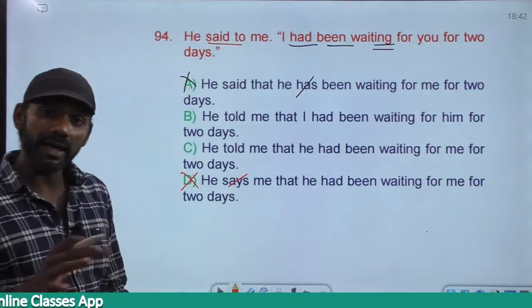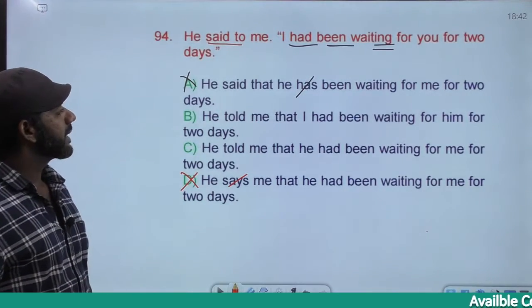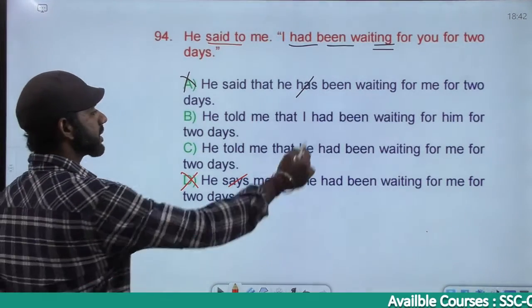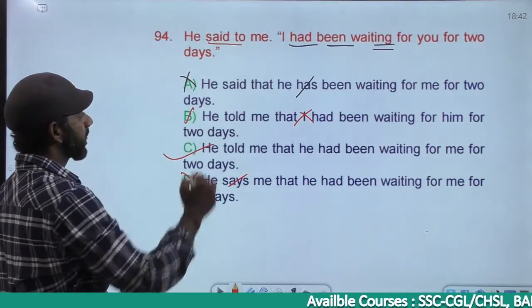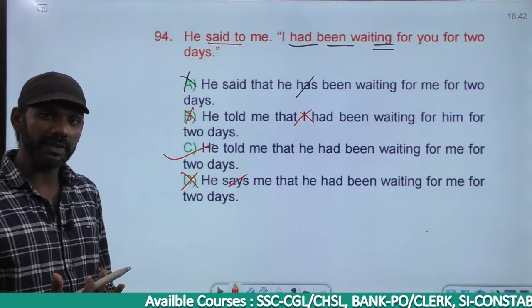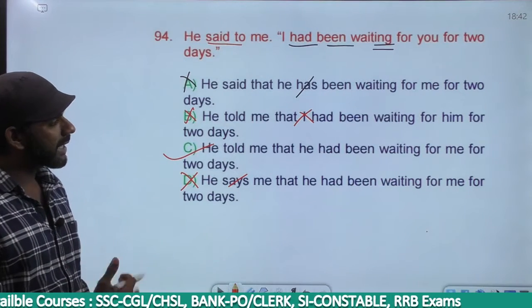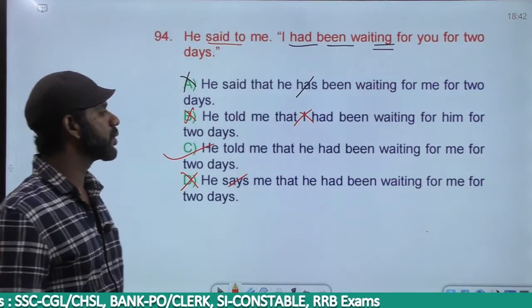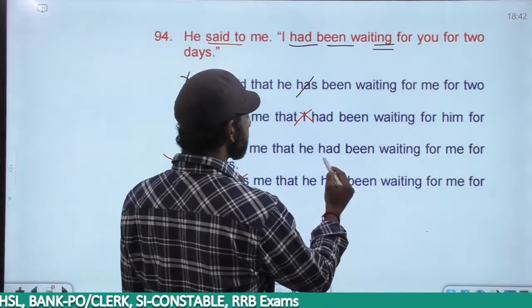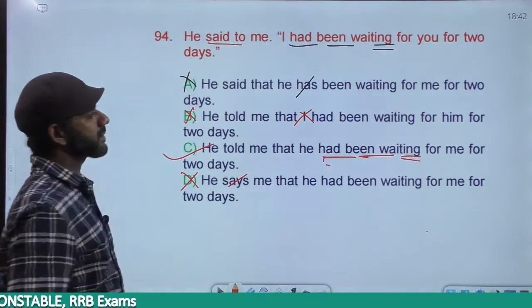He said to me, I had been, so I changes to he, right? B: He told me that I had been waiting, gone. The answer must be C. He told me that he had been waiting for me for 2 hours, because he said to me, I had been waiting, so I changes to he. Had been waiting is had plus been plus V1 plus ing, past perfect continuous. The answer must be option C.